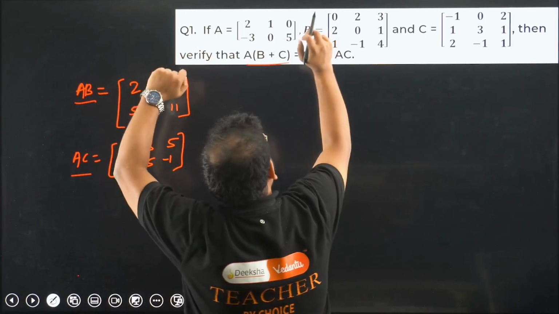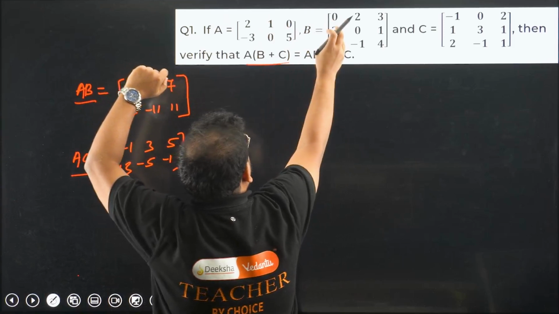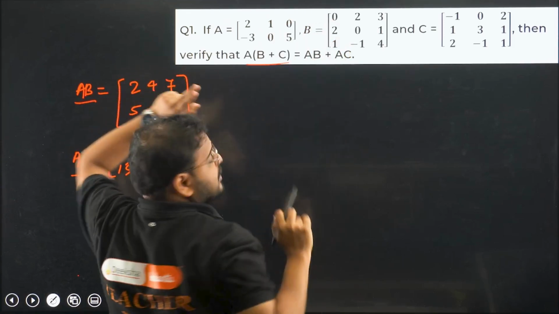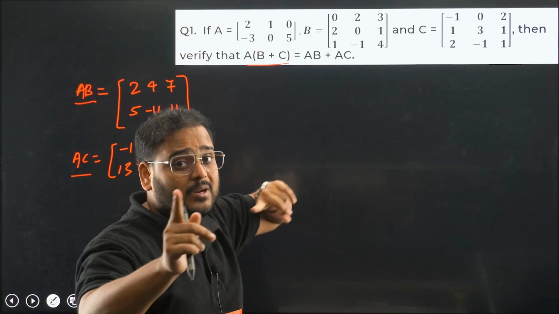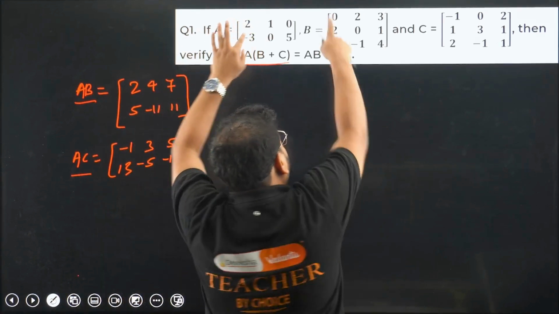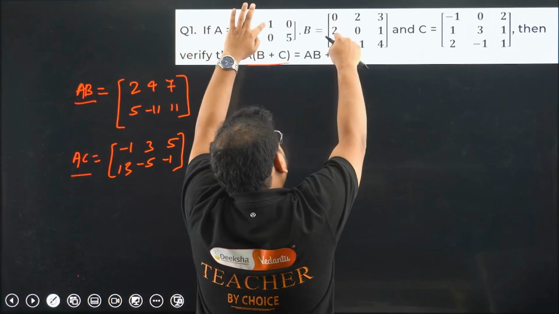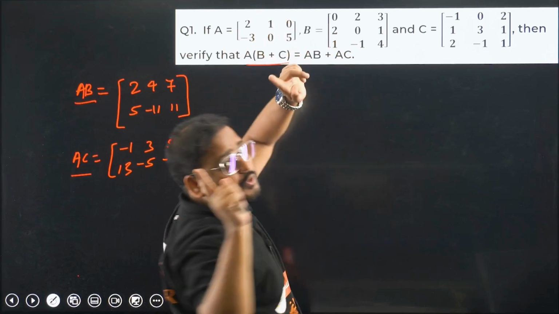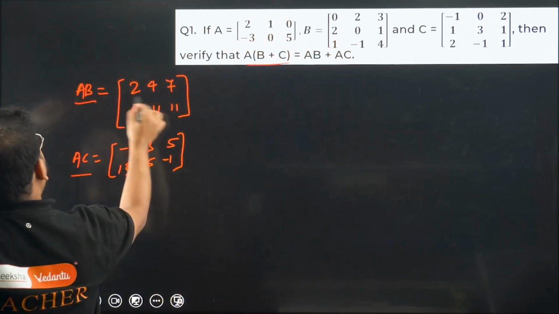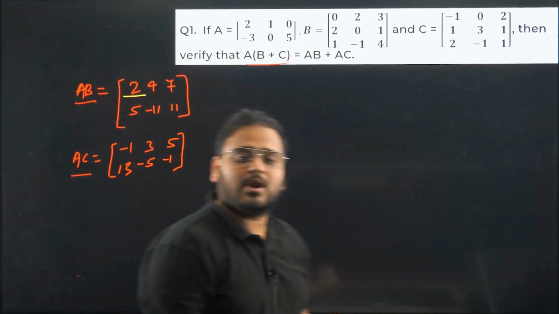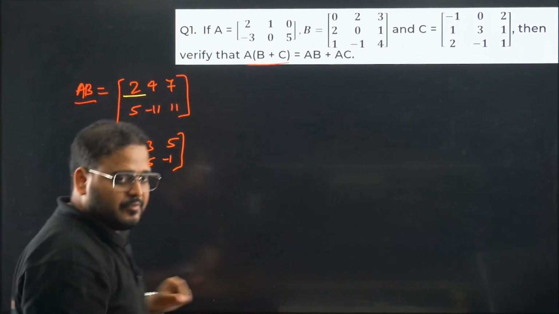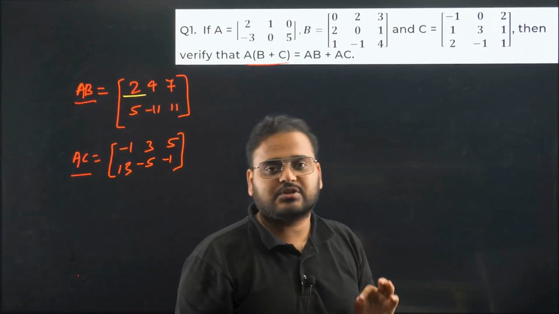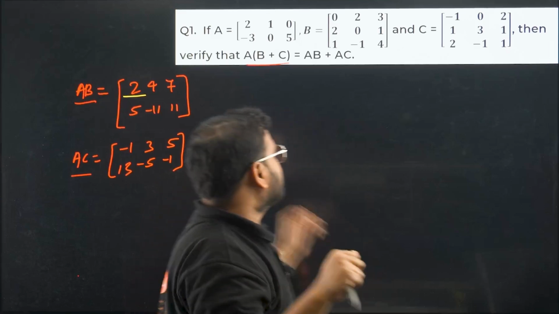2 into 0 is 0. 1 into 2 is 2. 0 into 1 is 0. How did I do that, sir? By row to column multiplication. Row to column. First row, first row. 2 into 0, 0. 1 into 2, 2. 0 into 1, 0. Answer is 2. So you do row to column multiplication, you'll get the result. So for AB and for AC I have done. If you want, you can pause the video, do your own calculation and check the result. So AB and AC I've got.